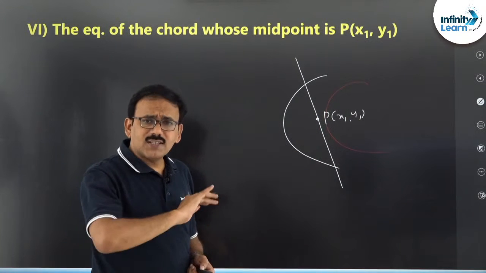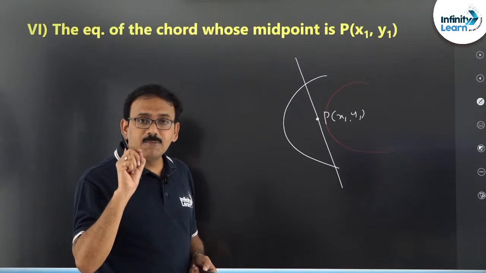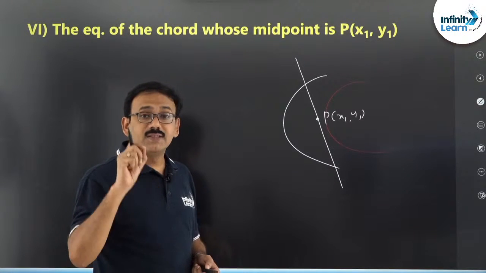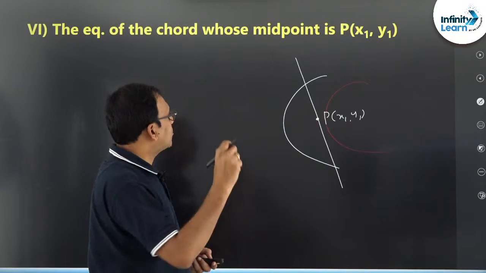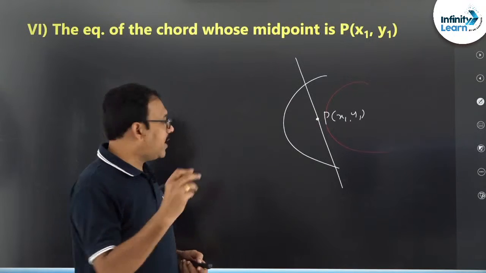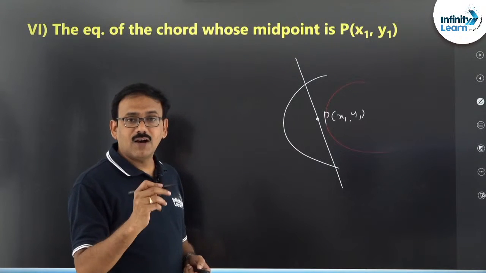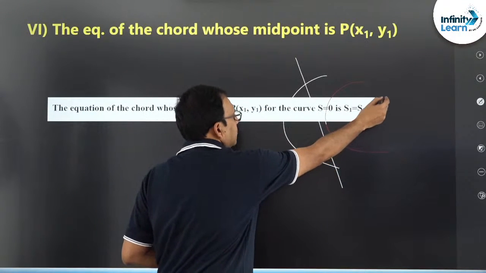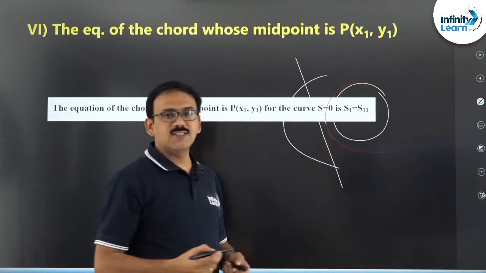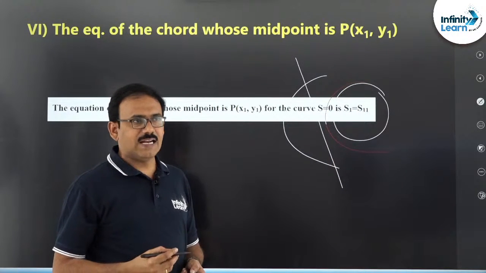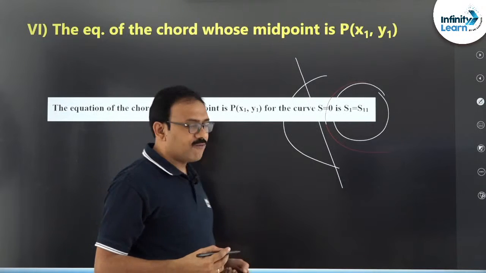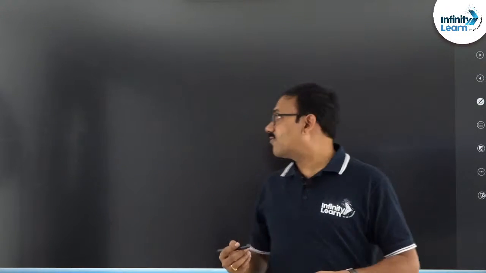Whatever the curve it is, if the phrase midpoint of the chord comes in the problem, remember you are going to apply this logic. If P(x1, y1) is the midpoint of the chord, the equation is S1 = S11. So far we talked about 6 formulae, dear friends.